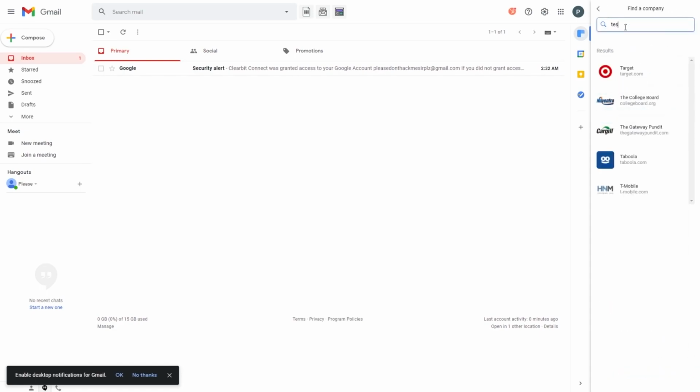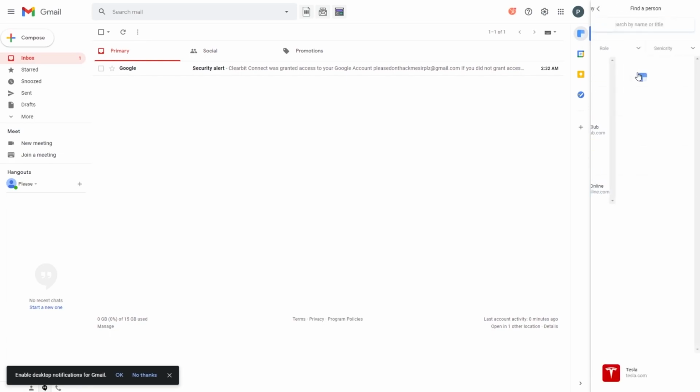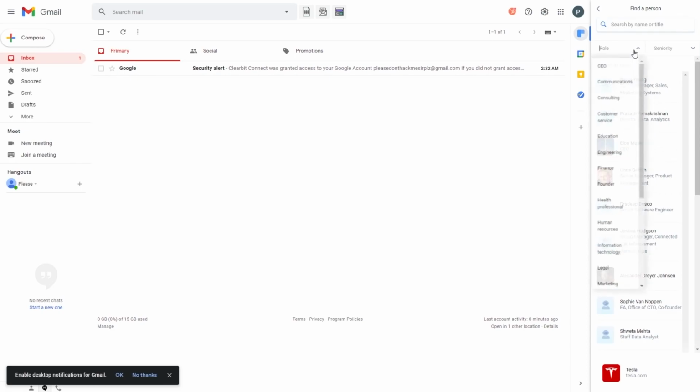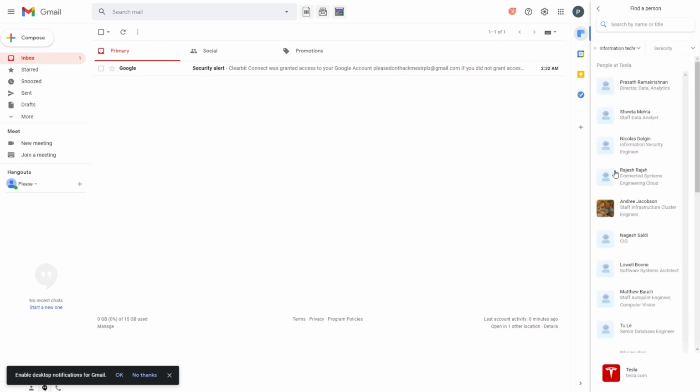Maybe let's try Tesla one more time. Maybe we're looking for the CISO of Tesla, if Tesla has a CISO. You could come in here and look, like Elon Musk is right here, obviously CEO, but you could come in here and maybe go by role, and they have different roles in here. So CEO, let's see if we can find any sort of CISO. I don't see one, but I do see information technology. So maybe we can find somebody in the information technology department or IT department.